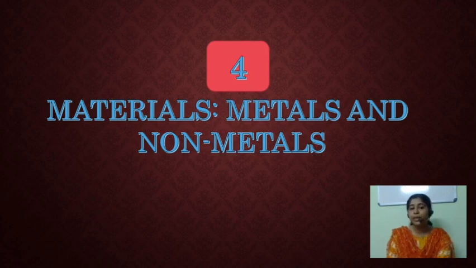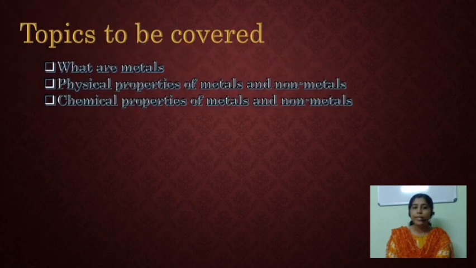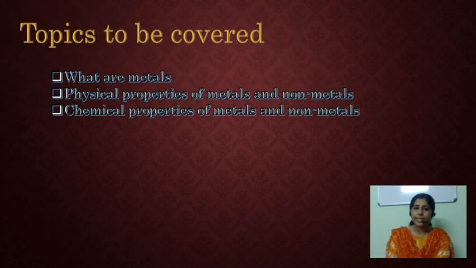In this chapter, the main topics to be covered are: what are metals, what are the examples of metals, and then the physical properties of metals and non-metals. Then the chemical properties of metals and non-metals.